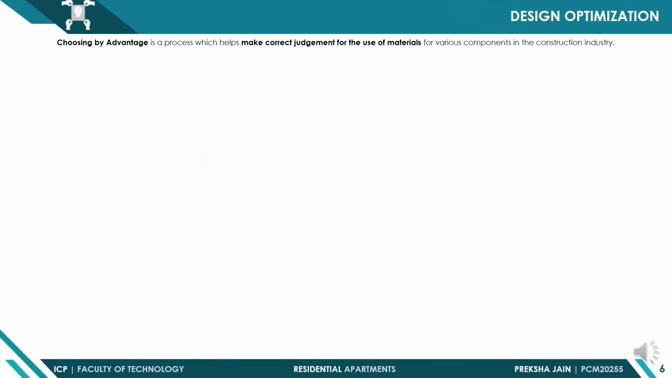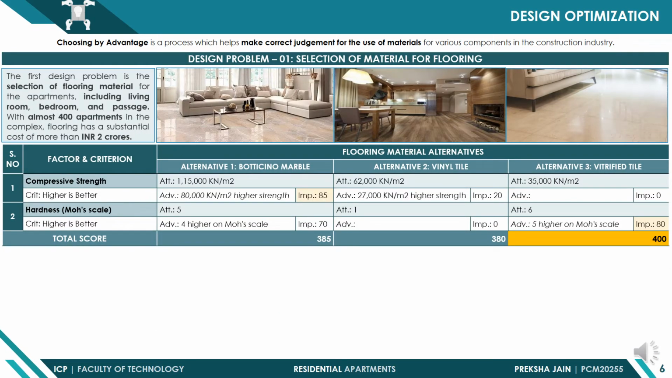For design optimization exercise, choosing by advantage tool was used. Choosing by advantage is a process which helps to make correct judgment for the use of materials for various components in the construction industry. The first design problem undertaken was selection of flooring material for apartments, which has a substantial cost of more than 2 crores. The alternative flooring material compared were Botticino marble, vinyl tile and vitrified tile. The maximum score based on importance of advantages by comparing contextual parameters is obtained by vitrified tile, that is 400.